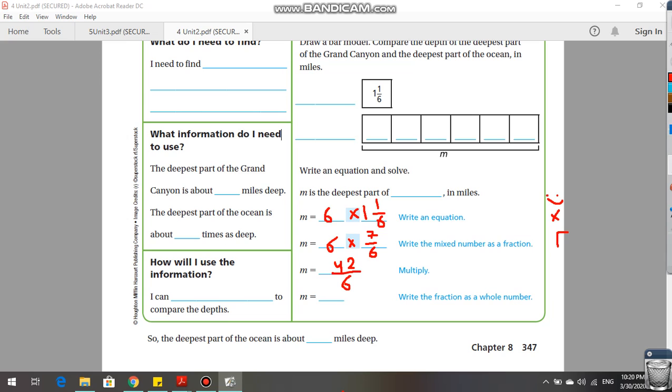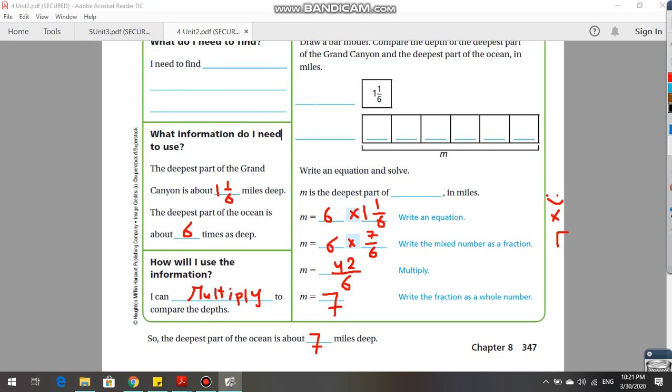Actually, I don't need to make a draft for it. See, 42 divided by 6 equals what? Yes, 7. So the deepest part of the ocean is about how many miles deep? 7 miles deep. Now, guys, if you want to compare, the deepest part of the Grand Canyon is about 1 and 1/6. The deepest part of the ocean is about 6 times as deep. So what can I do to compare the depths? I can multiply.